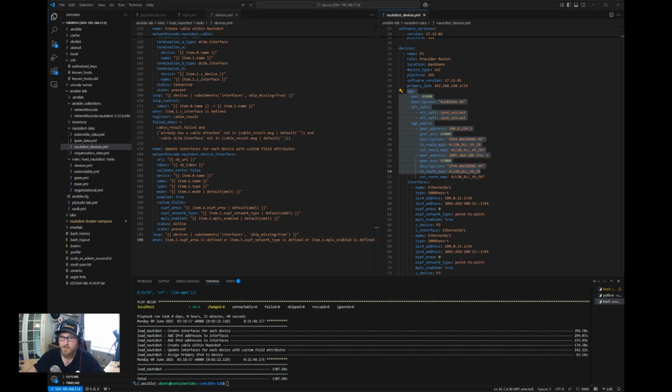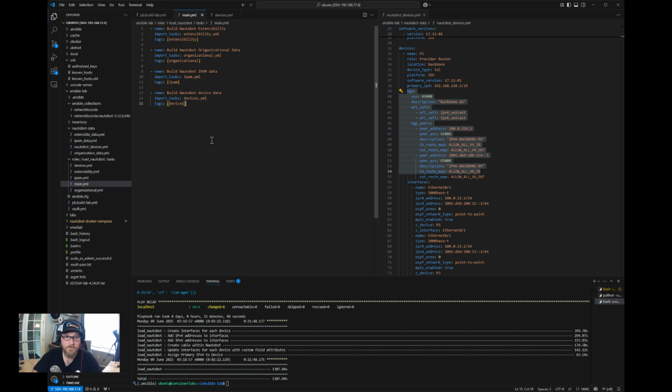Actually, what we're going to do is use this information here, but we need to create another task or set of tasks. So in our main YAML, we want to put a new import task for BGP. I'm going to create that file here.